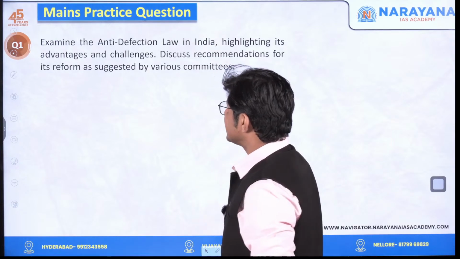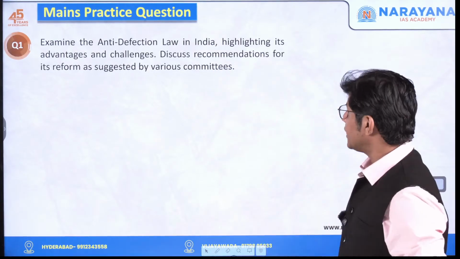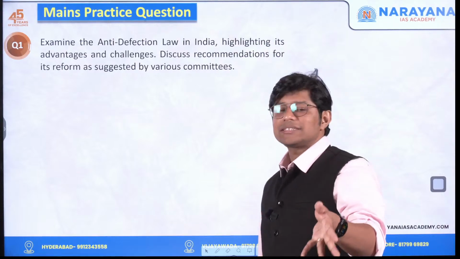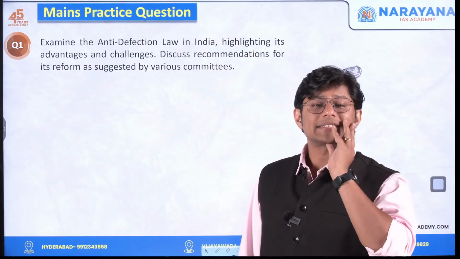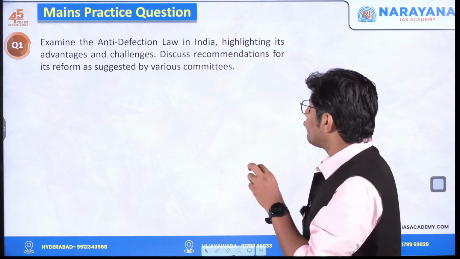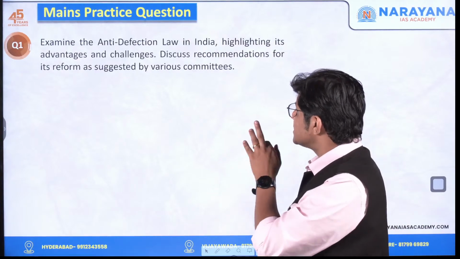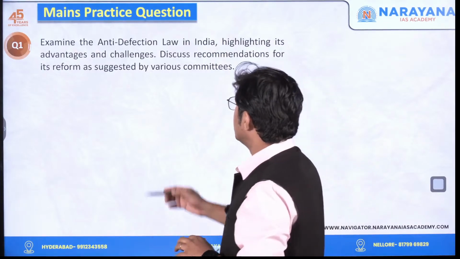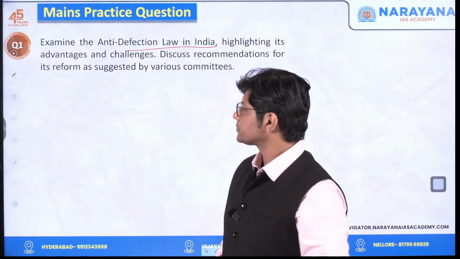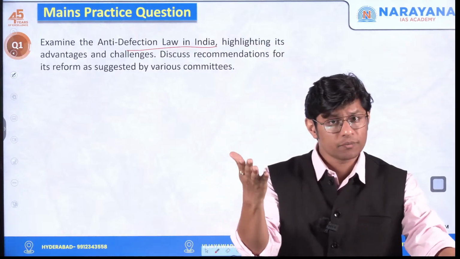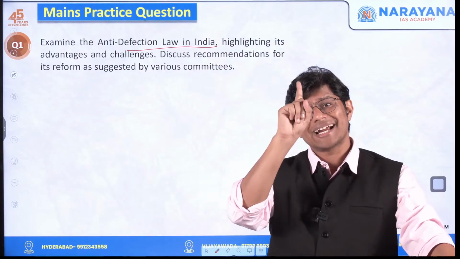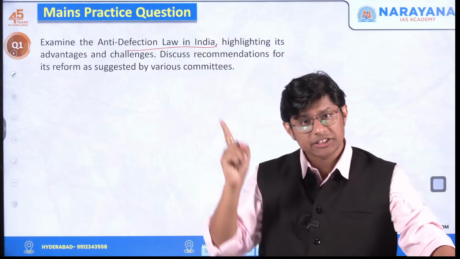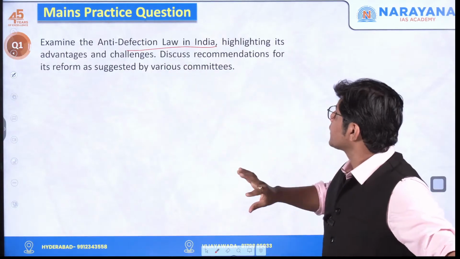Now what is the question? Examine the anti-defection law in India, highlighting its advantages and challenges. Discuss recommendations for its reform as suggested by various committees. This is the question. Very, very simple question. Examine anti-defection law. Write what is anti-defection law. Write the 52nd CA 1985, 10th Schedule in the introduction.